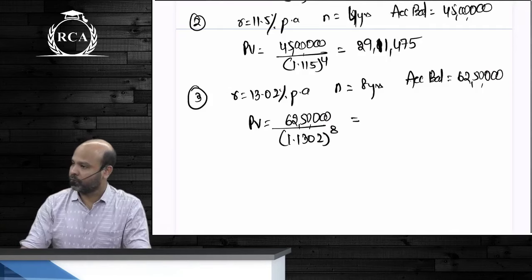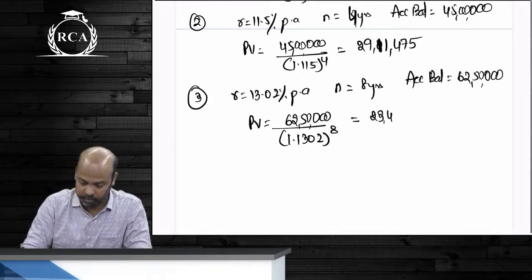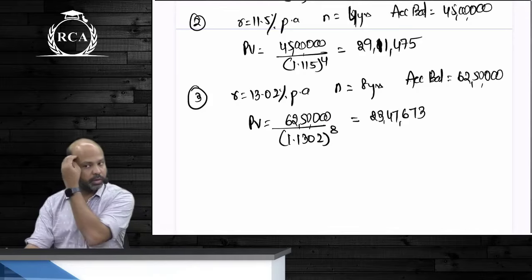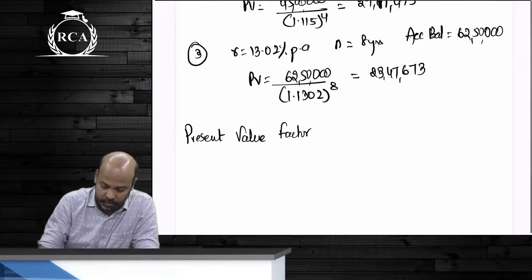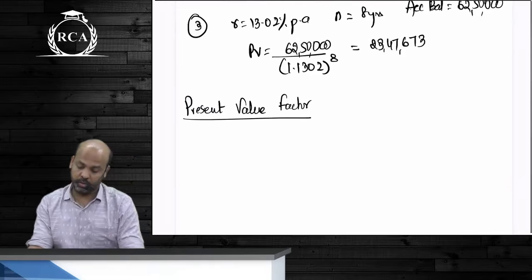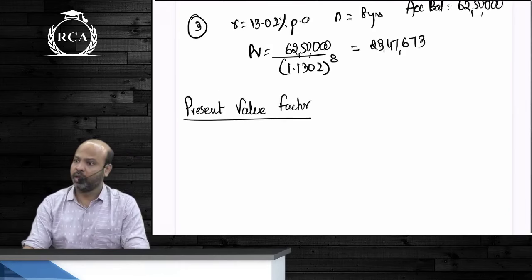Are you all clear about this? What's the present value, beta? 670. आया सबको ये? Now write the side heading, guys. Present value factor.